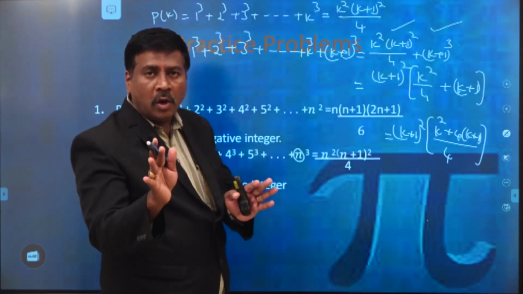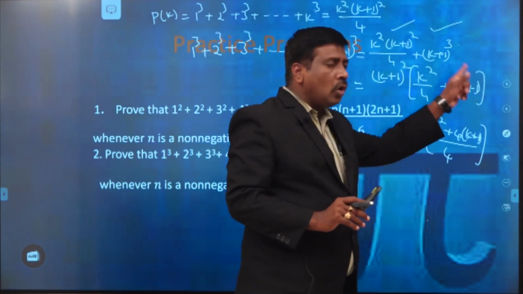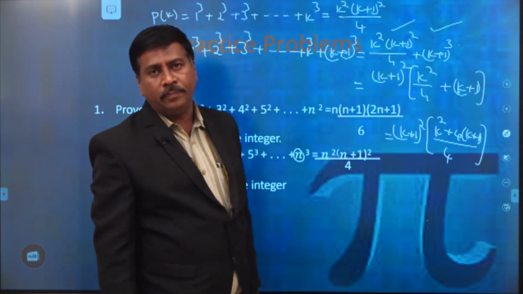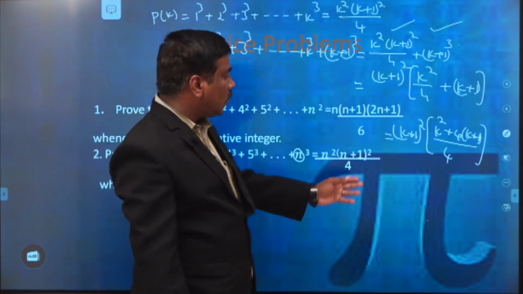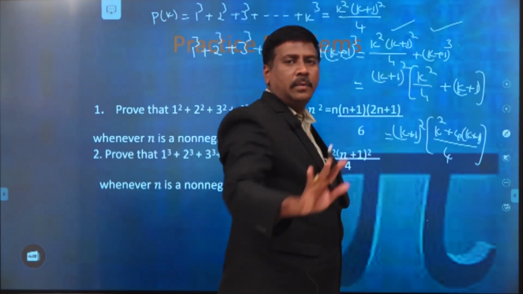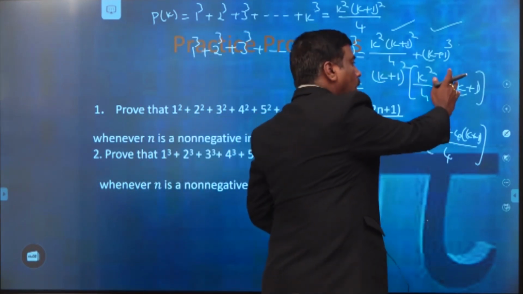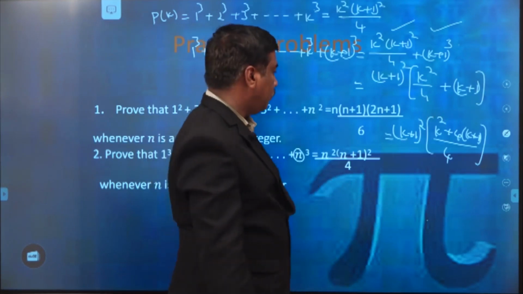Please all of you keep one thing in your mind: this 4 is applicable to the total term in the second term. Some students make a mistake, multiplying with k only and leaving over the 1. But it is applicable for both terms, k plus 1. Please keep this in your mind.